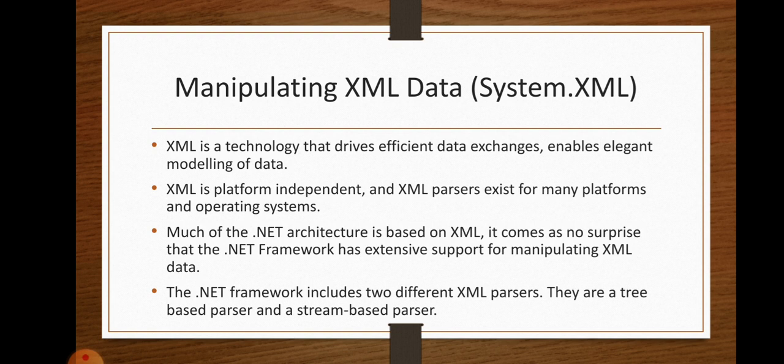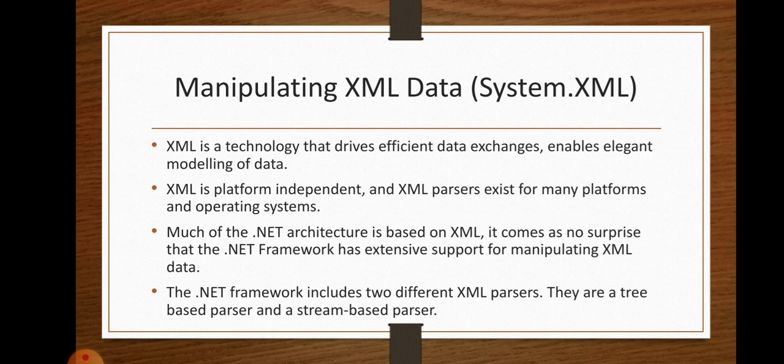And it parses. Parsers mean compilers. And XML parsers exist for many platforms and operating systems. Much of our .NET architecture is based on XML because .NET has large support for manipulating XML data.